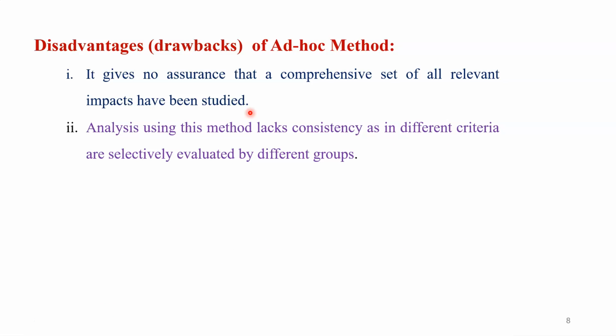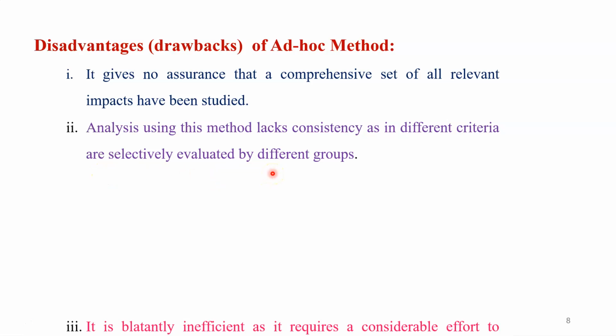Let us talk about the second drawback. Analysis using this method lacks consistency, as different criteria are selectively evaluated by different groups. So this is also a very important drawback, dear student. Therefore, many scholars, ecologists, and environmentalists oppose this method on the basis of this ground. The analysis using this method lacks consistency, as different criteria are selectively evaluated by different groups. So this is a very important drawback of this method.